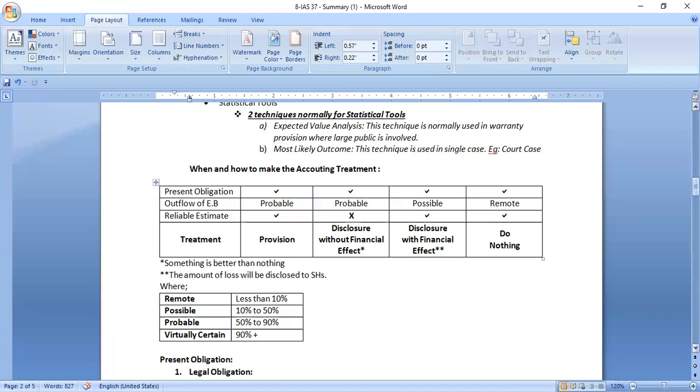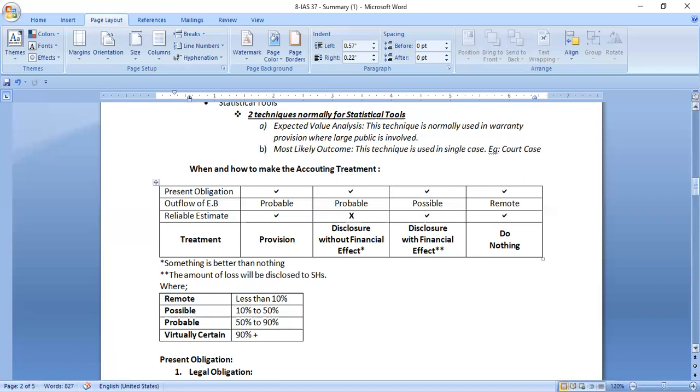So since it is in a possible state, we have to disclose this also in the financial statement as a contingent liability, but with financial effect, because we have reliably estimated the figure, right? And lastly, if the outflow of the economic benefit is remote, then we do nothing. Neither do we recognize it as a provision, nor do we make any disclosure.